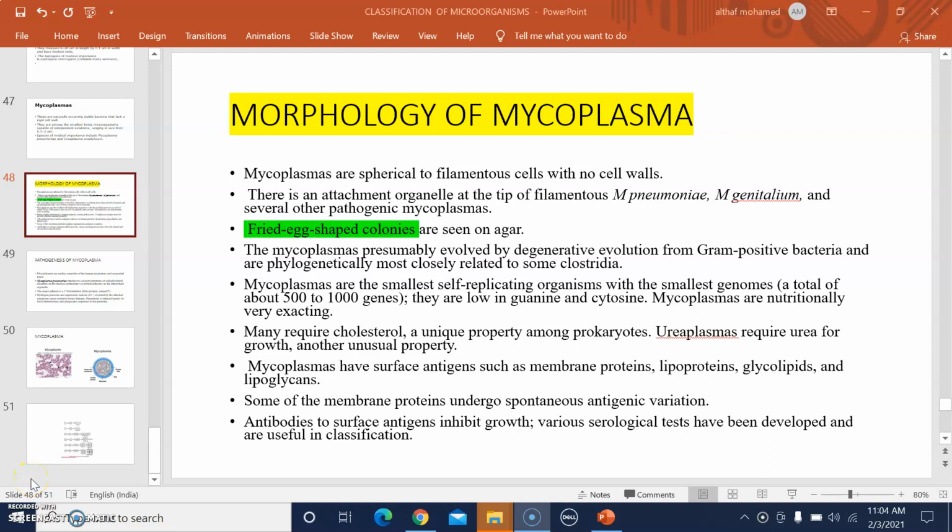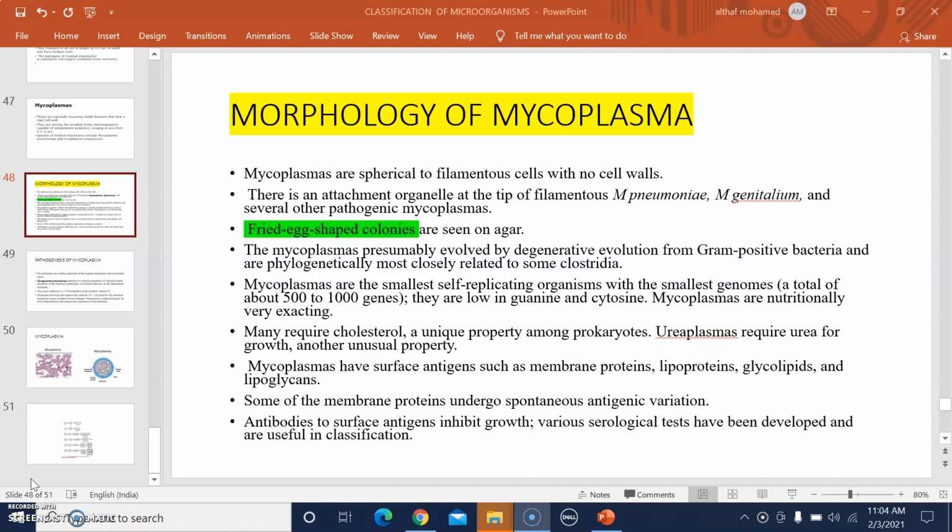So, continuing with mycoplasma: they may possess cholesterol, which is a unique property among the prokaryotes. And ureaplasmas require urea for their growth, which is also another unusual property. So the mycoplasmas are organisms having unusual properties such as lack of a cell wall, possession of cholesterol, and, in the case of ureaplasmas, a requirement for urea for their growth.